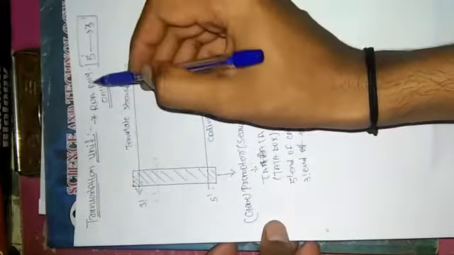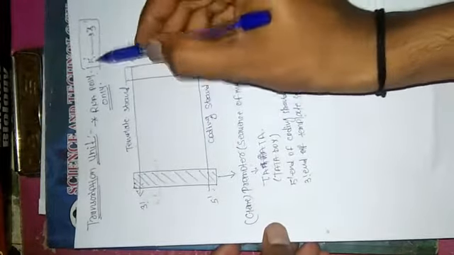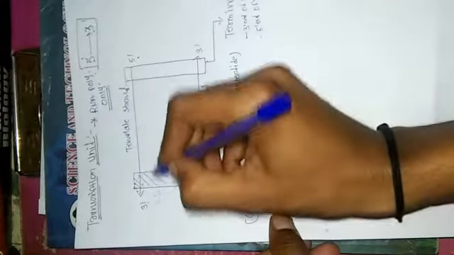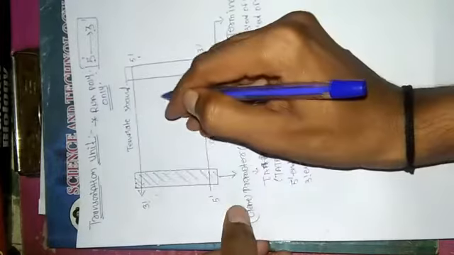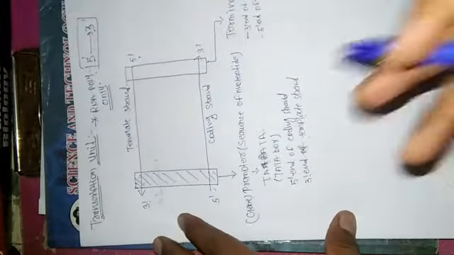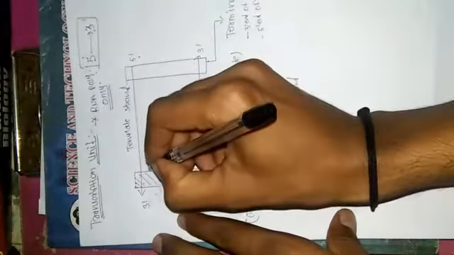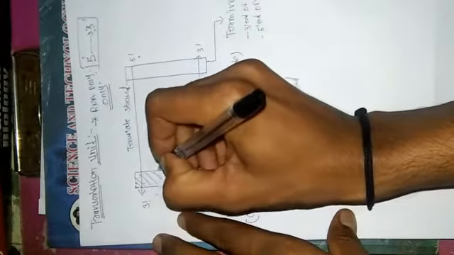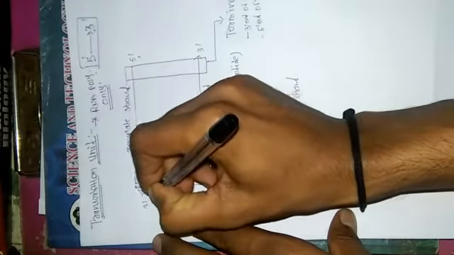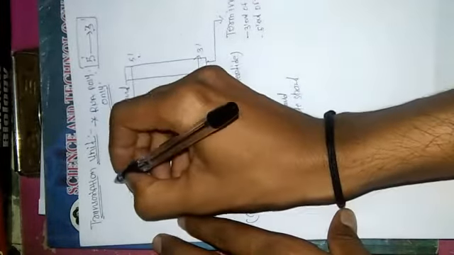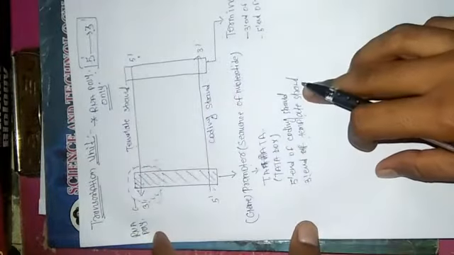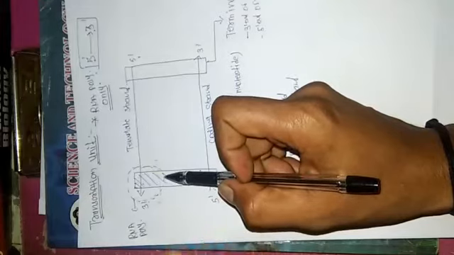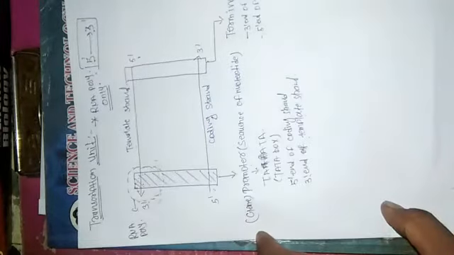Now you know that RNA polymerase synthesizes RNA only in the 5' to 3' direction, so the synthesis will start from here. For that purpose RNA polymerase is required. What happens? The RNA polymerase comes and binds at the promoter site. This one is the RNA polymerase, I am writing a short form, RNA poly. So RNA polymerase comes and binds to the promoter site of the template strand.